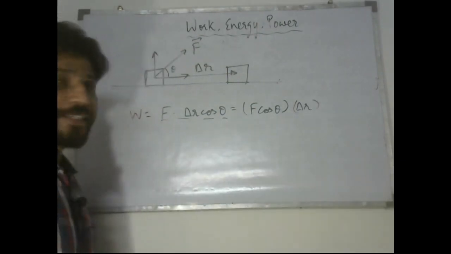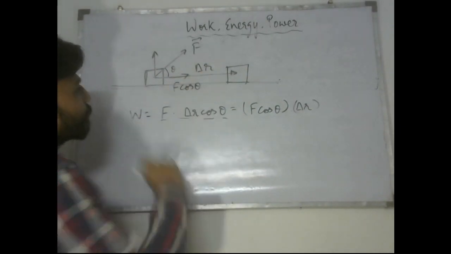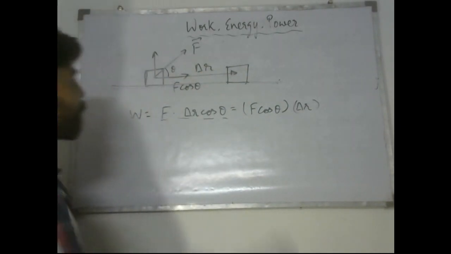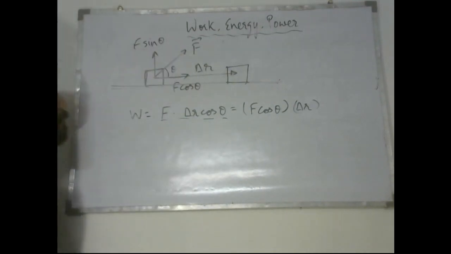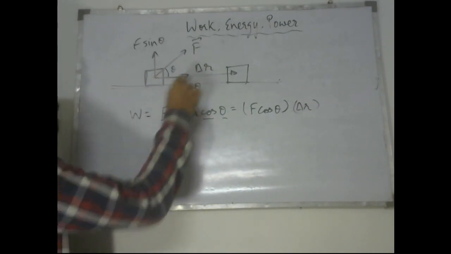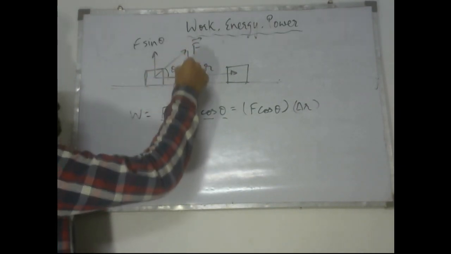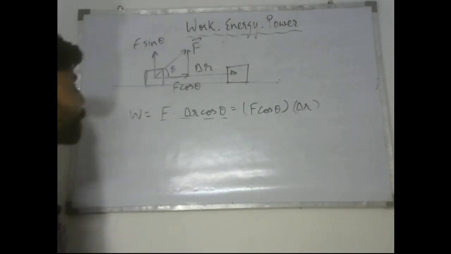So you might have guessed it, this component is some F cos theta term, right? And the component which is perpendicular to displacement is F sin theta, because the component which is next to the angle theta is the cos theta component, and the component which is in front of the theta angle is the sin theta component.